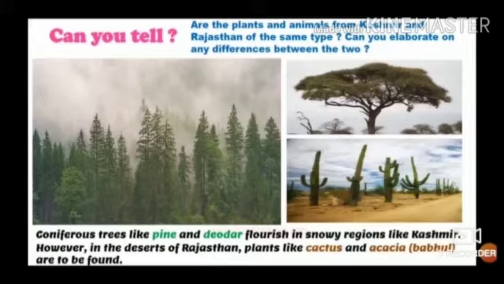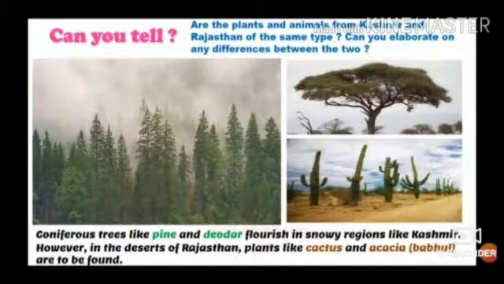Can you tell, are the plants and animals from Kashmir and Rajasthan of the same type? No. Kashmir and Rajasthan are geographically different. The climatic conditions are different in these two places. Therefore, the plants and the animals are also different.